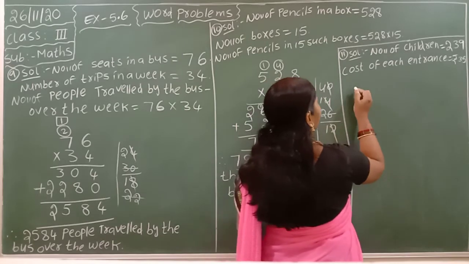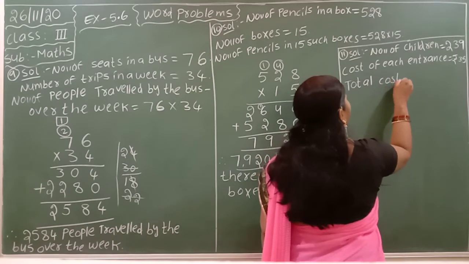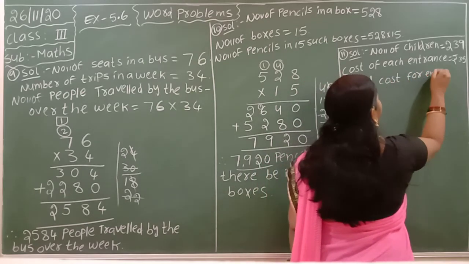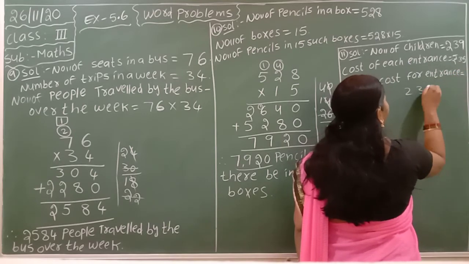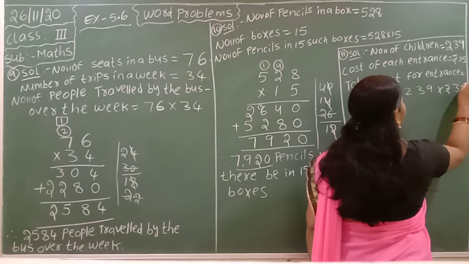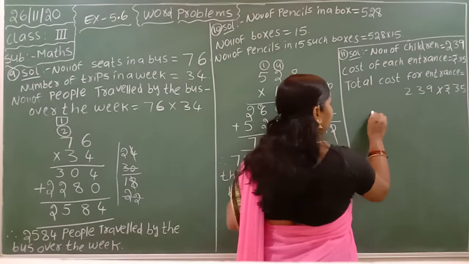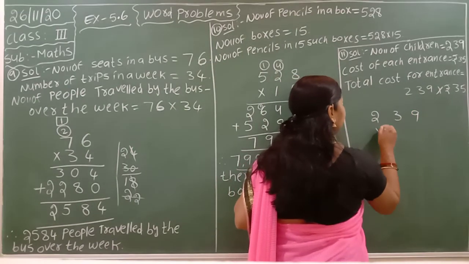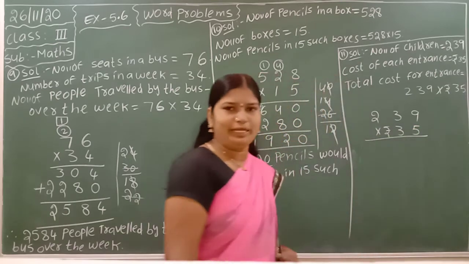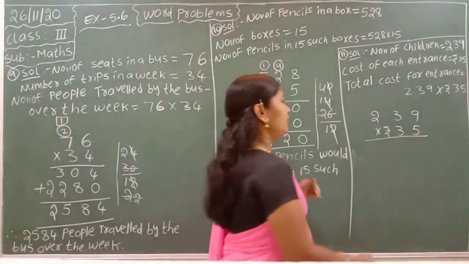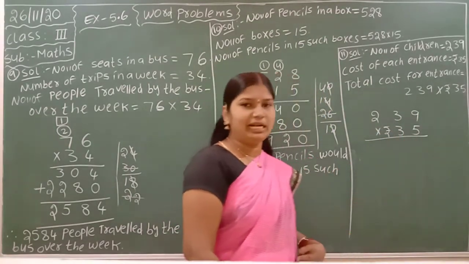Okay. Total cost for entrance is equal to 239 into rupees 35. Okay. Now you can multiply. 239 into rupee symbol 35. Cost means rupees, so I am showing it with the rupee symbol. Now 239 is the multiplicand, 35 is the multiplier.